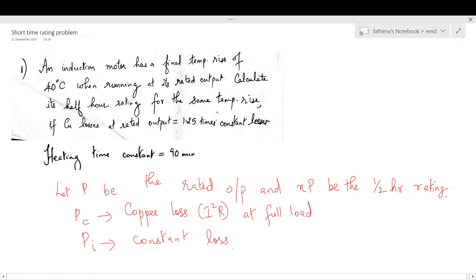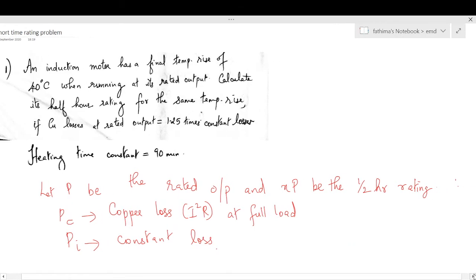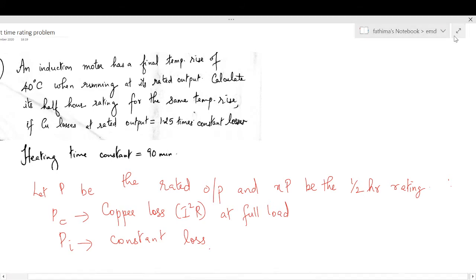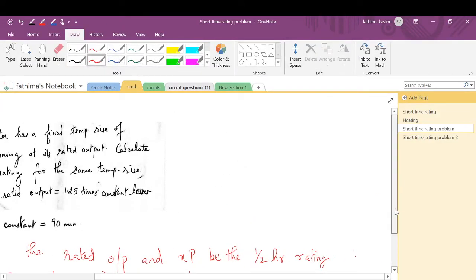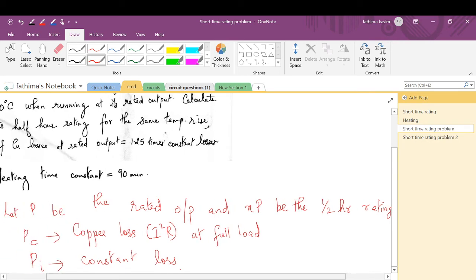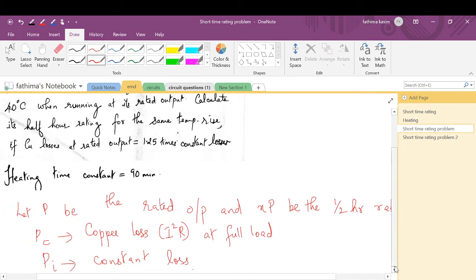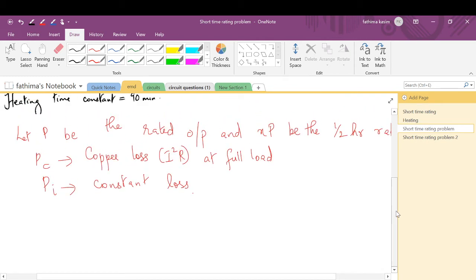So we can write total losses at full load equal to PC plus Pi. That will be the total loss at full load, the sum of copper loss at full load and constant loss.